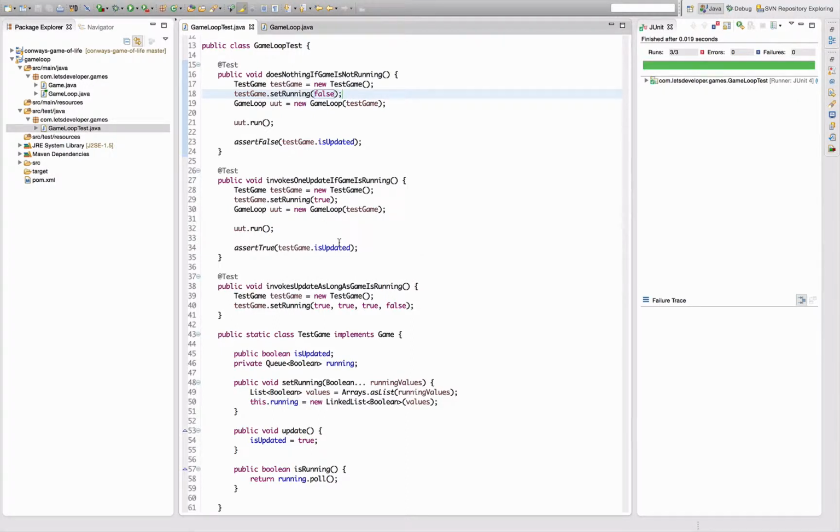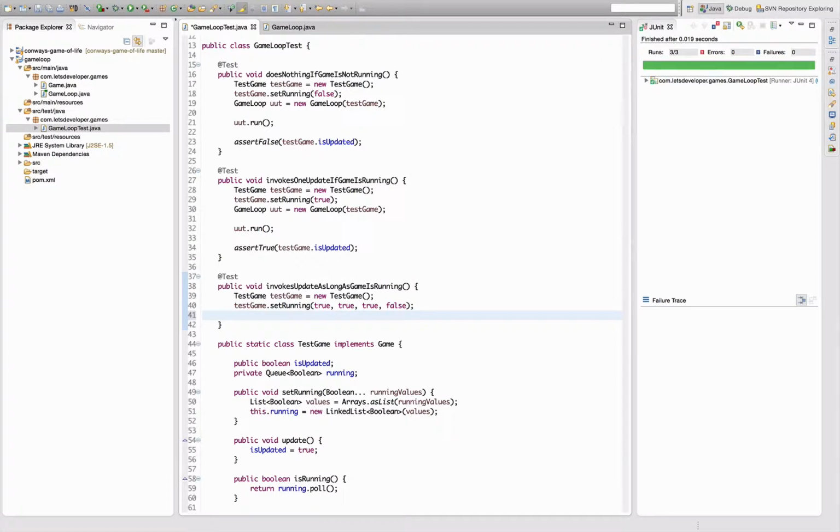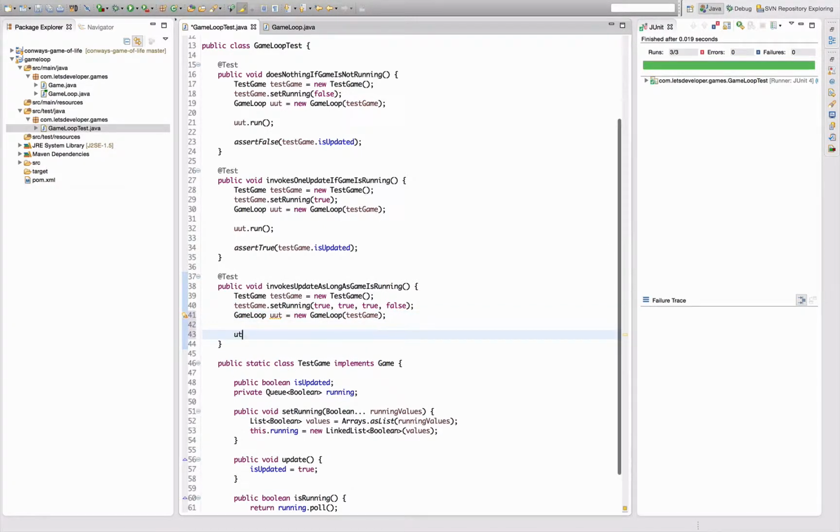This is going to break real quick because as soon as I make it a loop, it will trigger for 2 values and it will break. But for now, tests are running, so let's continue with the test we're currently working on, because without a red test, I'm not supposed to change business code. Game loop, unit under test equals new game loop with a test game. Yeah, we should figure that out too, but let's focus on that later.